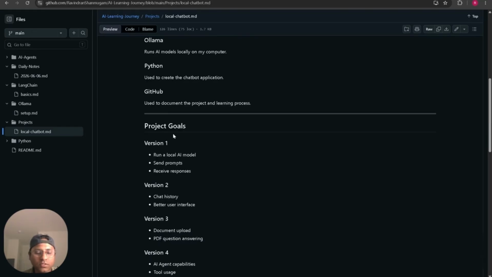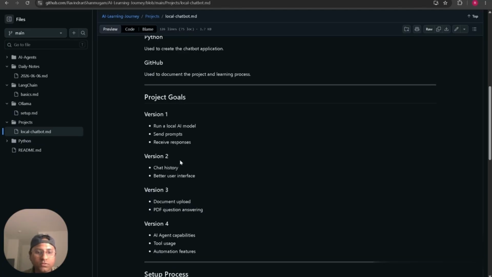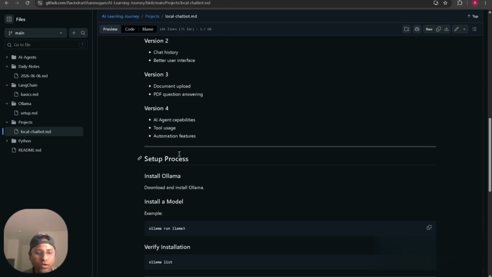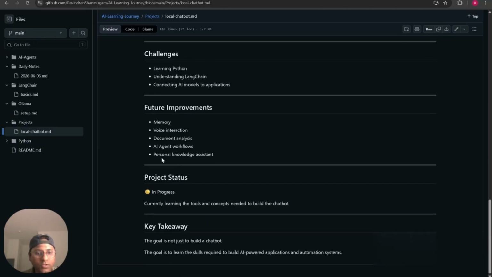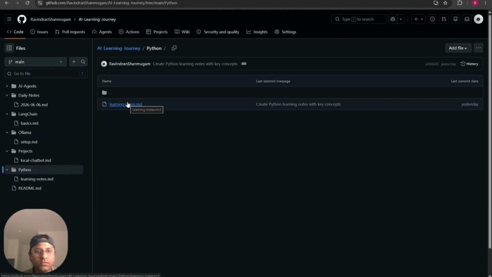My project goals are to run a local AI model, send prompts, and receive responses, along with a lot of different work. Whatever I do, I just record it and document it. It's most important. And Python is most important. This is the language in which most of the AI frameworks are built. You have to learn about Python.